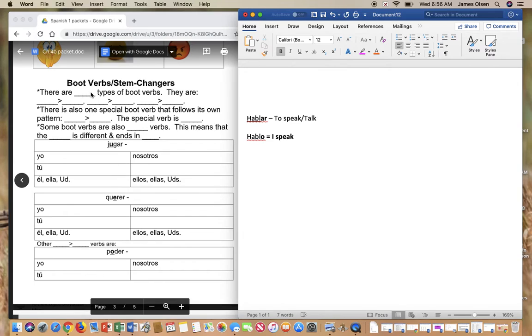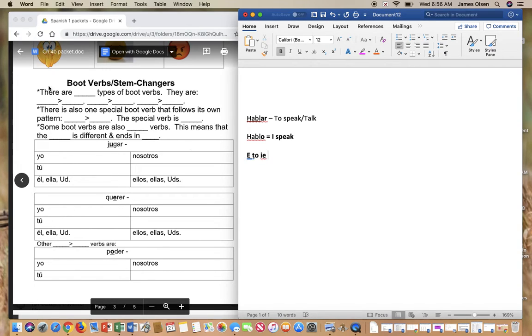So there are 3 types, 3 goes here, 3 types of boot verbs. Boot verbs is another word for a stem changer, and I'll tell you why in a minute. So 3 goes here. They are. So here are all the ways that they stem change, that they're stem changers. Okay, so the first is going to be E to IE.